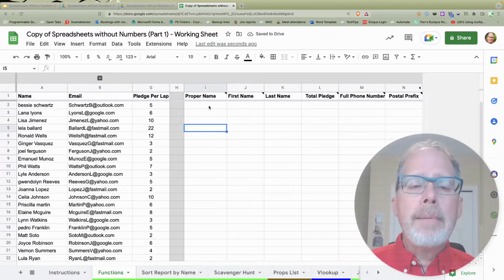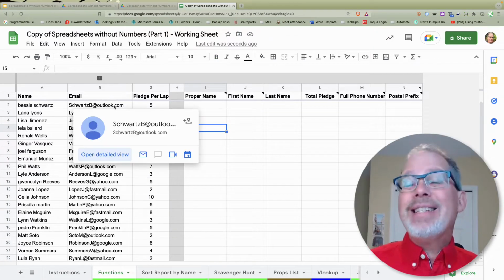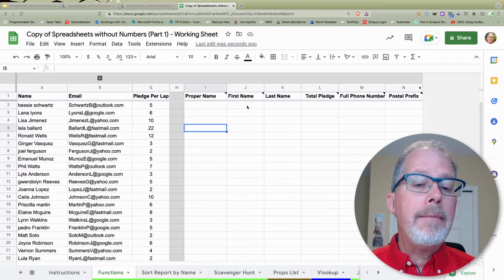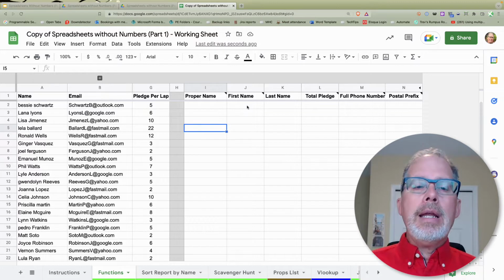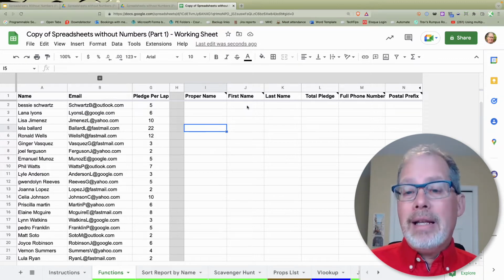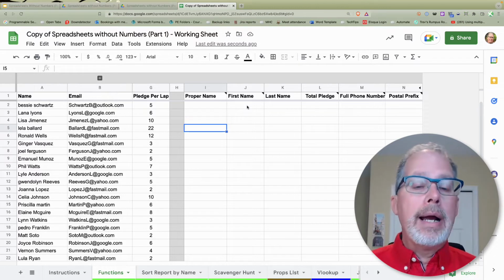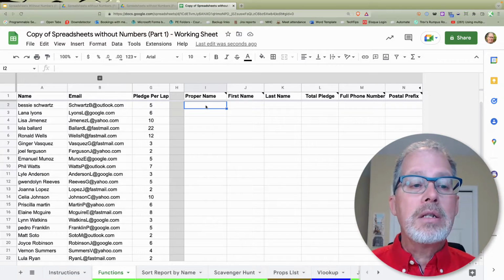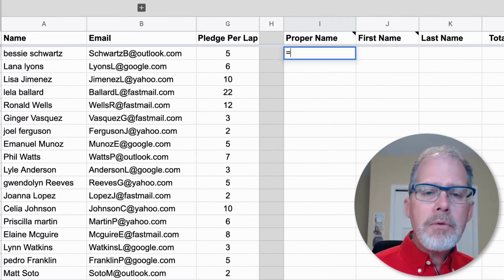So we're going to do proper names. When you enter data in, that is data. So anytime you start adding stuff in there, Google Sheets says this is data. The moment that you want to do any kind of work with functions or a formula, so adding stuff or multiplying, you put an equal sign in it. And that says, hey, this is not regular data. This is something different. So I'm going to start off with an equal sign.